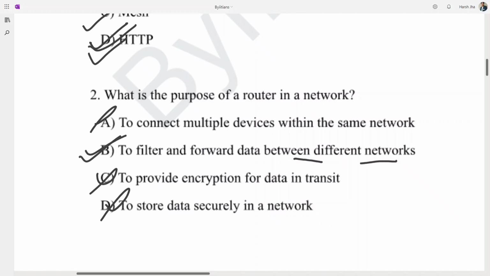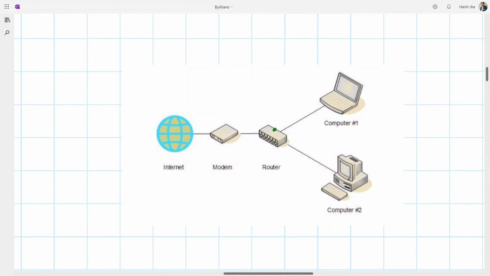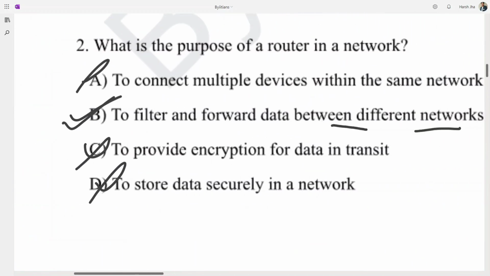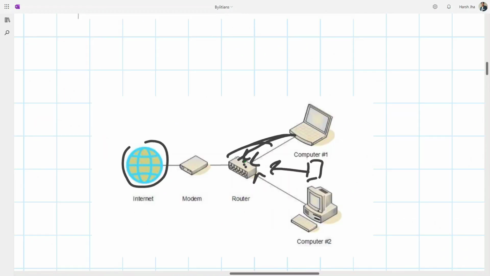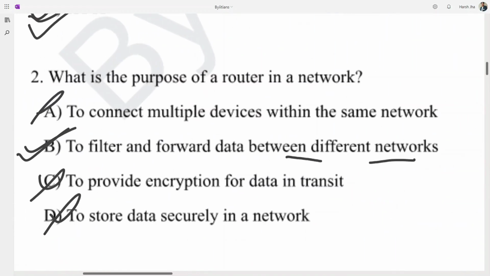For your clear understanding, I just attached one image where you can look at what routers do in our network. We have this computer connected with the router, and the router routes those connections between the computer and the internet. So if we take the reference from this image, it transmits between these two networks, filtering and forwarding data between different networks. So the second option is correct for question number 2.